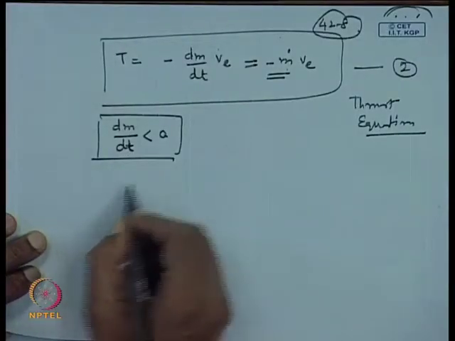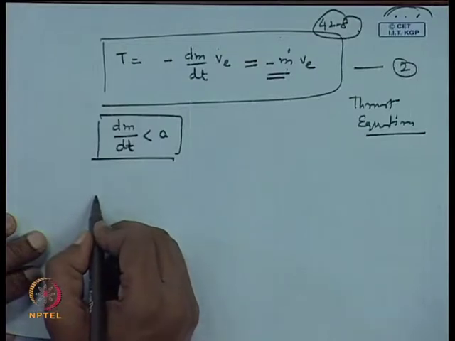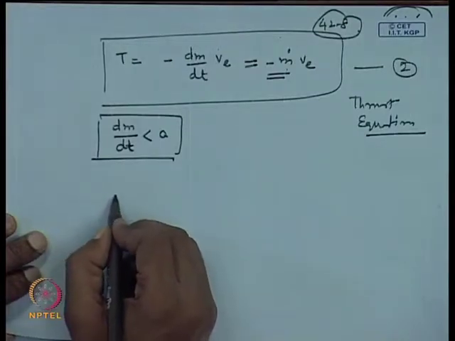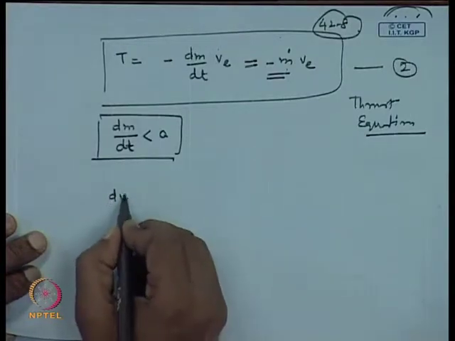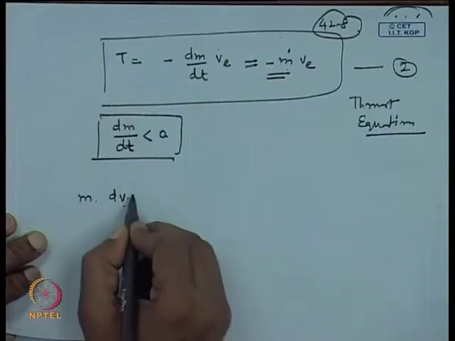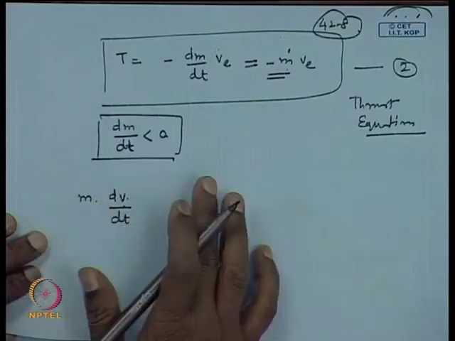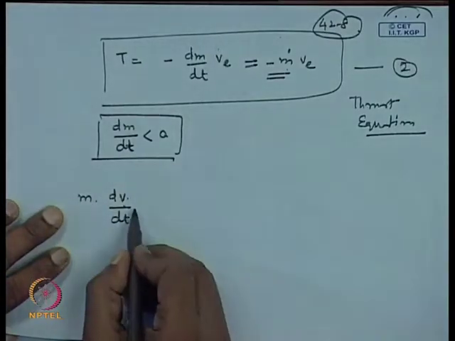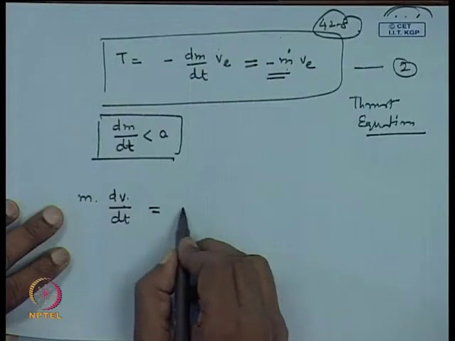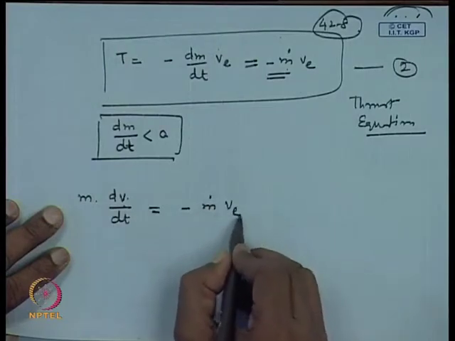So, we can write it: m times dV by dt, thrust equal to m times dV by dt. We have already got rid of the vector sign, so we can write this as minus m dot v.